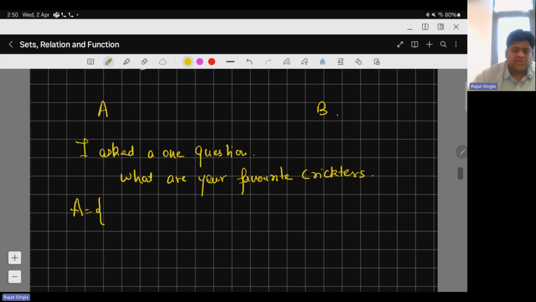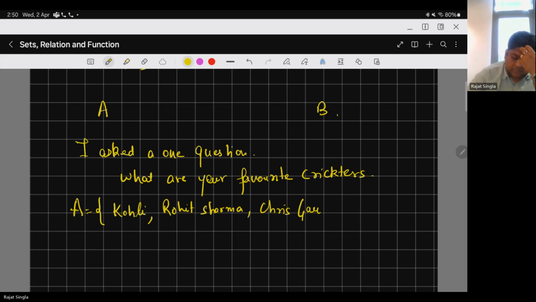Let me represent that collection of names as a set A. He said Kohli, Rohit Sharma, and, let's say, Chris Gayle.